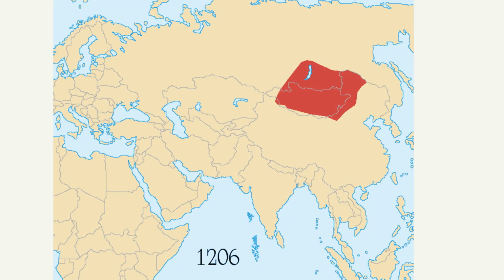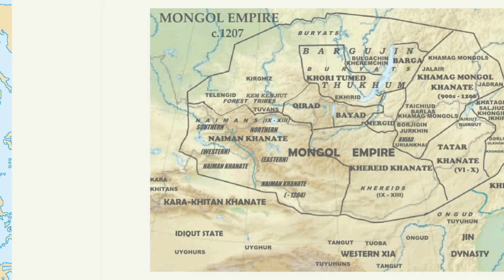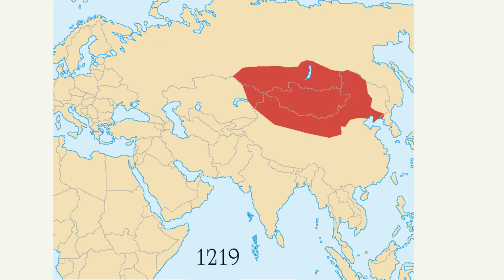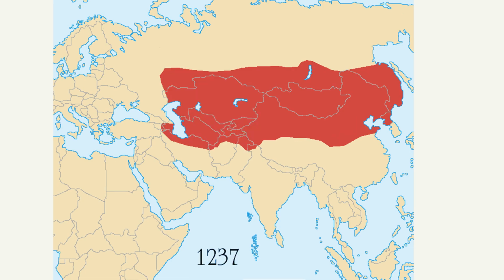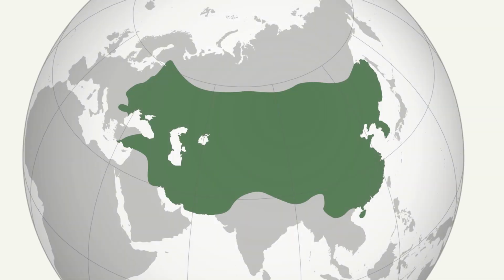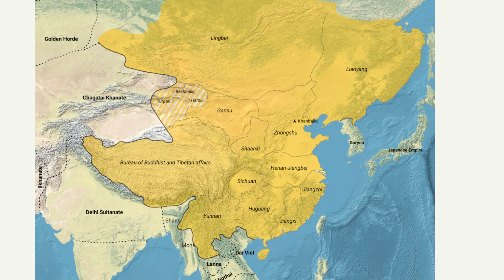In 1206, the Mongol clans were initially concentrated in the area that is modern-day Mongolia. By 1207, the Mongol Empire, under Temujin, who became Genghis Khan, was beginning to consolidate power in Central Asia. This map reiterates the initial small territorial size of the Mongols in 1206. The Mongol Empire expanded rapidly, eventually becoming the largest contiguous land empire in world history. The Yuan dynasty, under Kublai Khan, controlled a significant portion of China and surrounding regions.